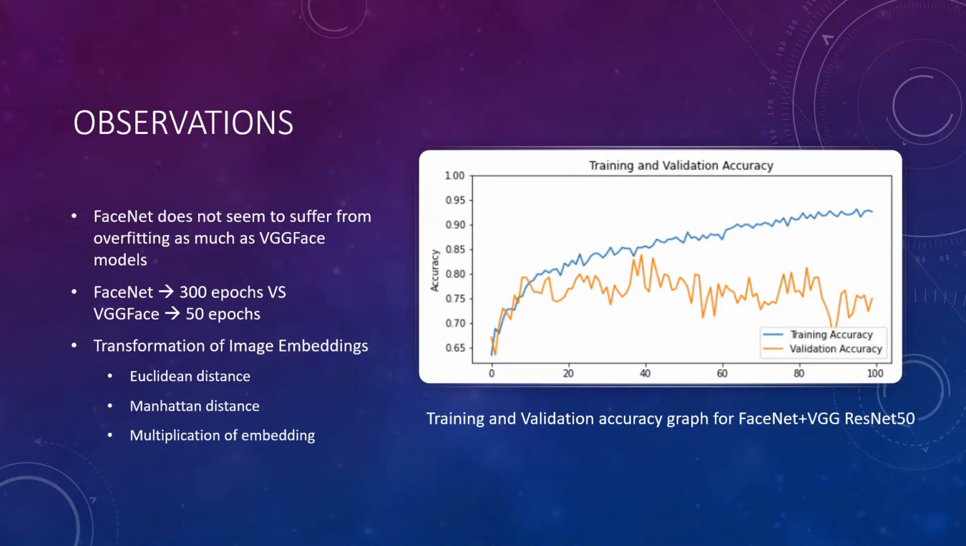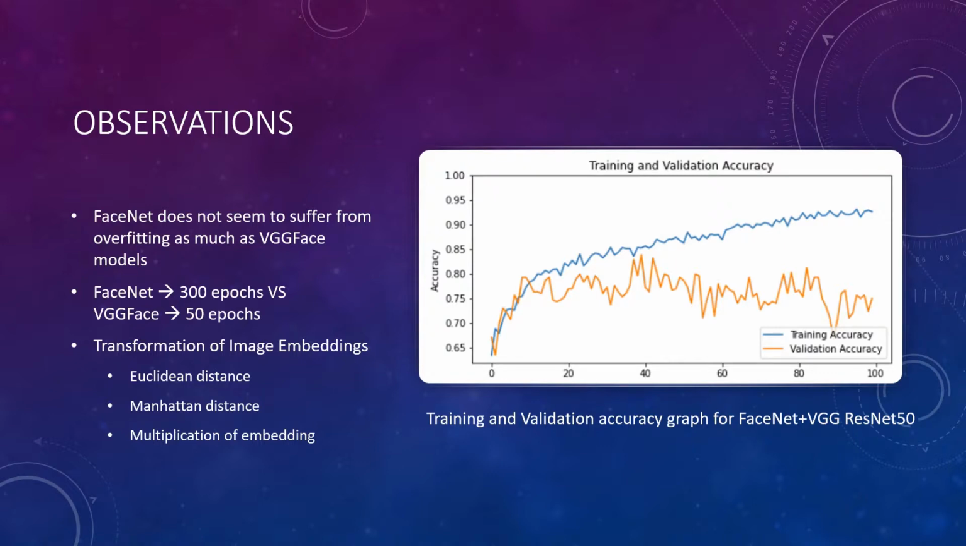Here are some observations that our team have made. It is observed that FaceNet does not seem to suffer from overfitting as much as VGG Face models. Even after training for 300 epochs using the FaceNet model, the validation accuracy and training accuracy only stagnate. For the VGG Face models and combinations with FaceNet, the model tends to start overfitting around the 50 epoch mark, when training accuracy increases but validation accuracy decreases. Here, we can see the training and validation accuracy graph for a single Siamese combination of FaceNet plus VGG Face ResNet 50, where it shows us the training accuracy and validation accuracy when trained for 100 epochs.